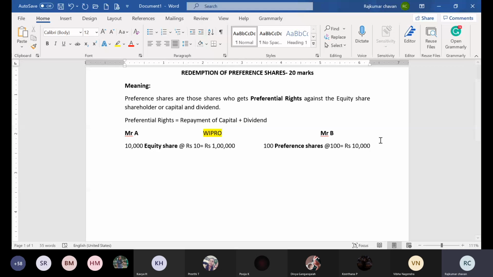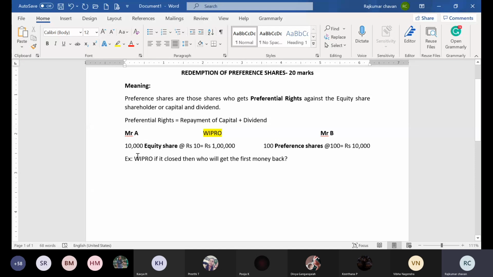Now what do you think? If the Wipro company gets closed, who will get the money back first? You have to put your answer in the chat box.